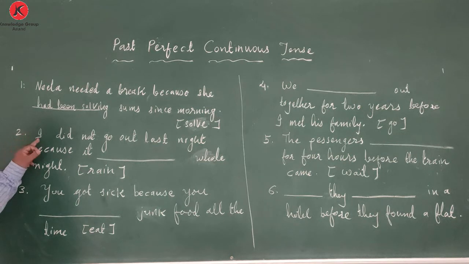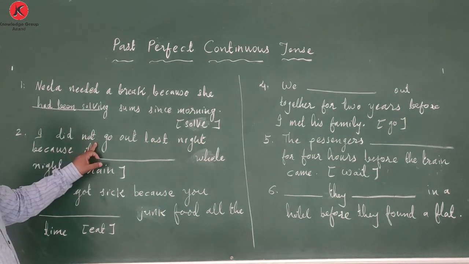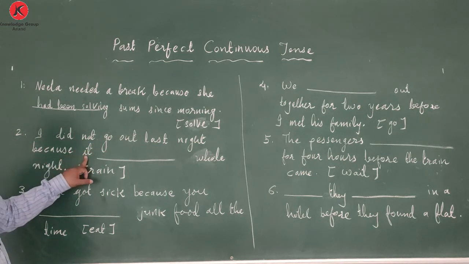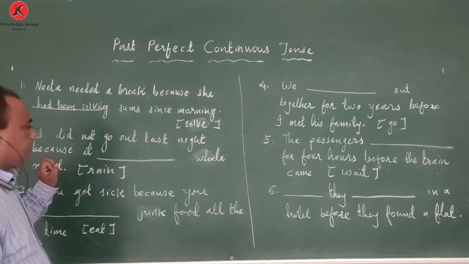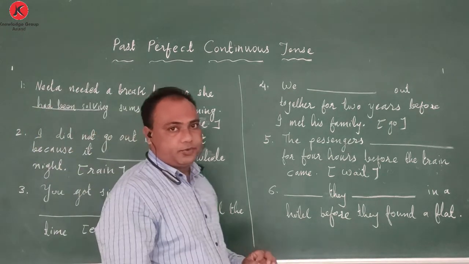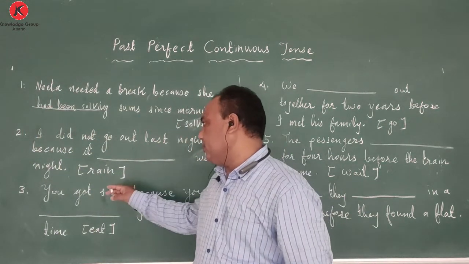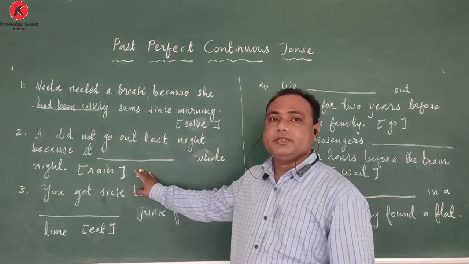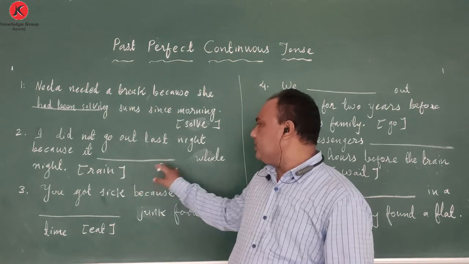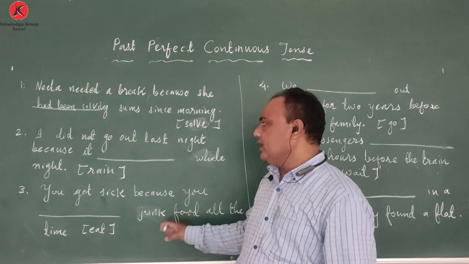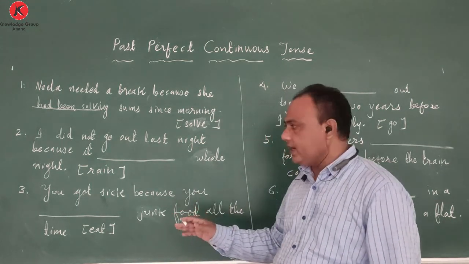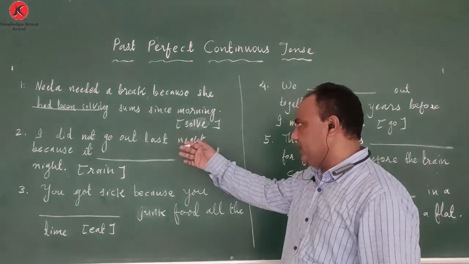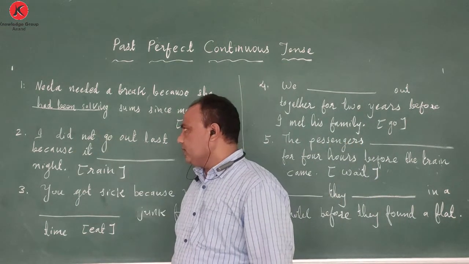Another example. I did not go out last night because it dash whole night. Last night I did not go out because something happened the whole night, and the verb given is rain. So it is a process of a whole night. Somewhere it might have started raining, it continued the whole night and also ended because we are talking about the past.